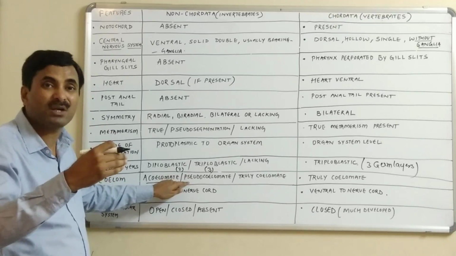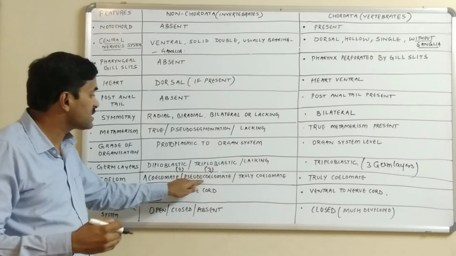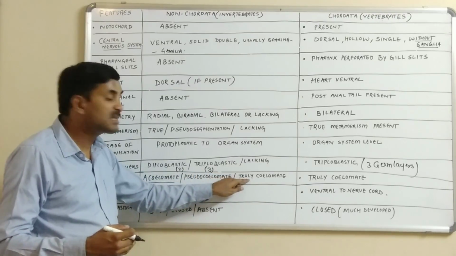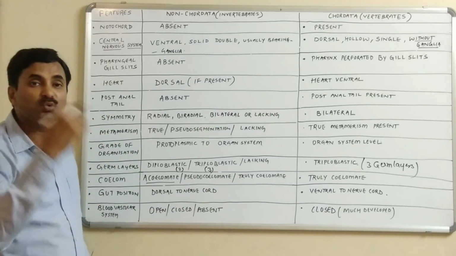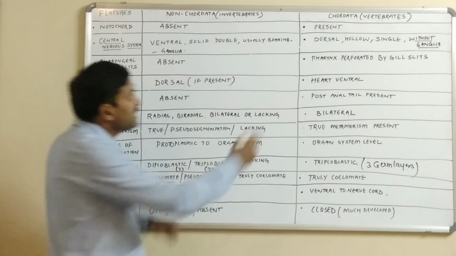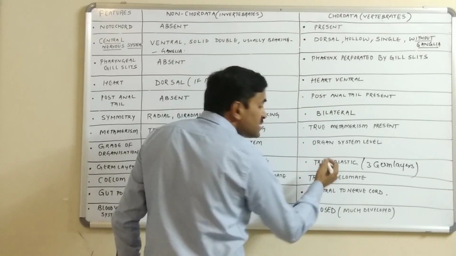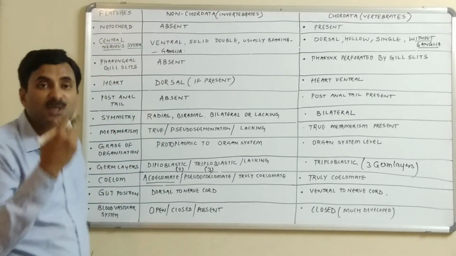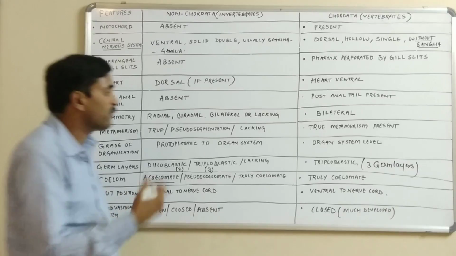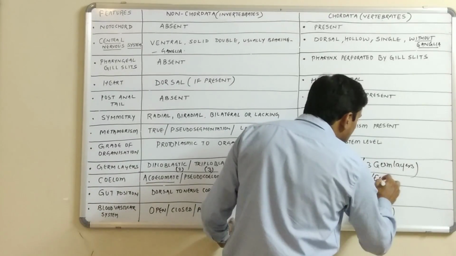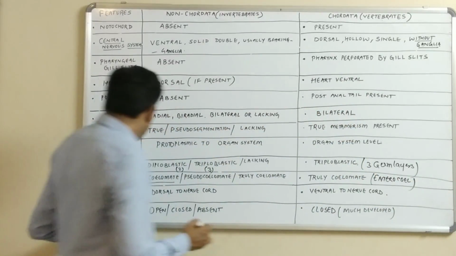Pseudocoelomate condition means what? The coelom which is not bounded by the mesoderm is called the pseudocoelomate condition, and in some forms true coelom is present. Say, in the case of the Annelida, the true coelom is present. While in the case of the chordates, we generally see that they have true coelom, that is, they are truly coelomate, meaning they generally have enterocele type of coelom. A true coelom is which type? Enterocele type of coelom.